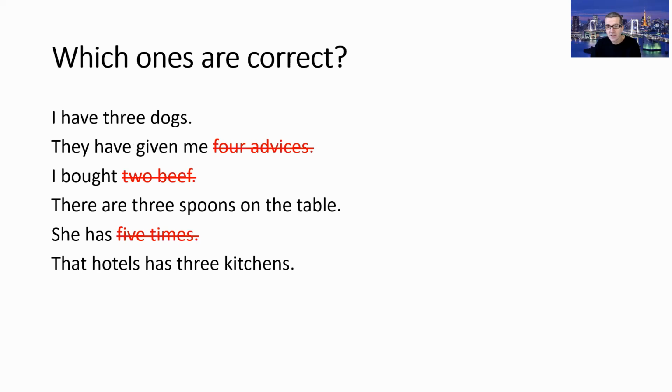So let's look at the answers. Okay, I have 3 dogs. Good. They have given me 4 advices. Okay, in some languages, advice, you can count it, not in English. You can have a piece of advice, but you can't have 4 advices. I bought 2 beef. Again, you can have a piece of beef, a chunk of beef. And she has 5 times. Okay, and in this case you can't count time.